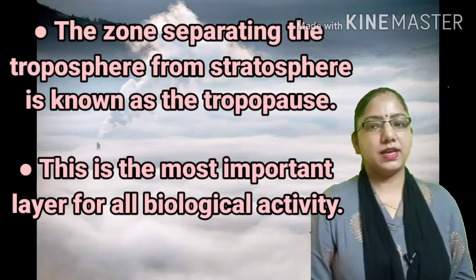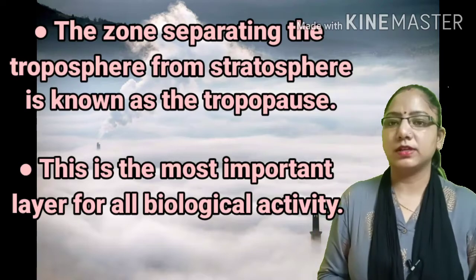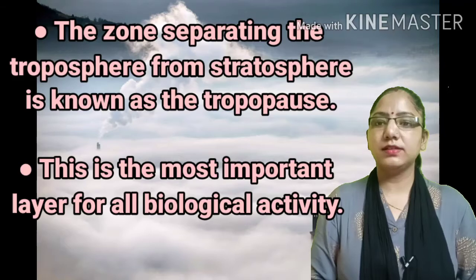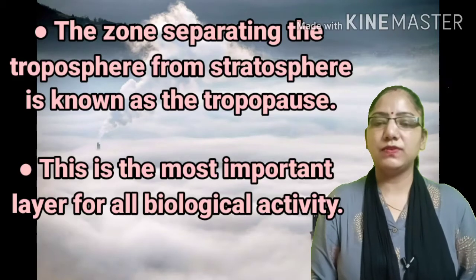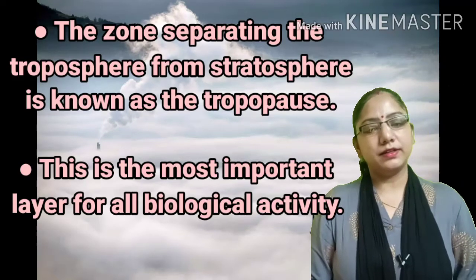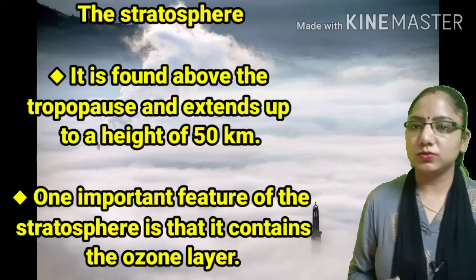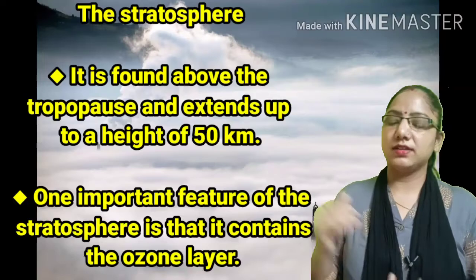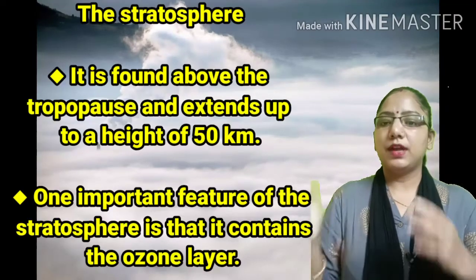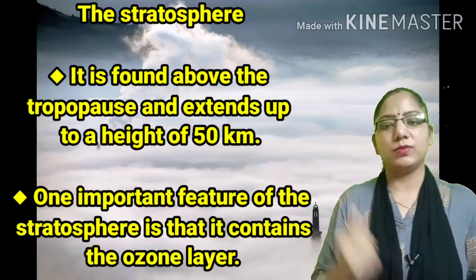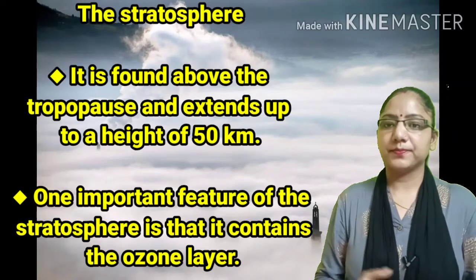Students, as I told you, the tropopause is the ending area of the troposphere, and it plays a role as a boundary between the troposphere and the stratosphere. So let's see what the stratosphere is. The stratosphere lies above the troposphere and it extends to a height of around 50 km above the troposphere.